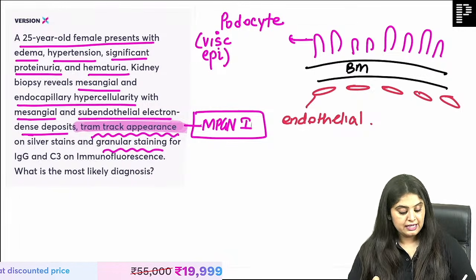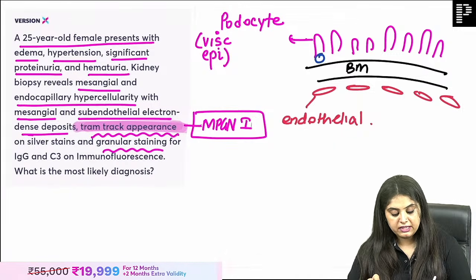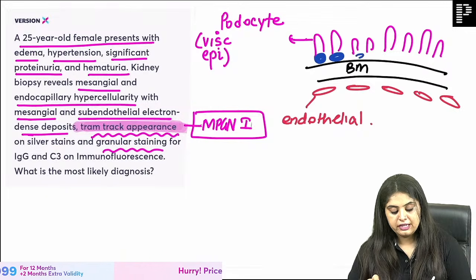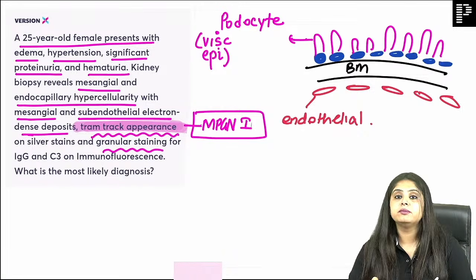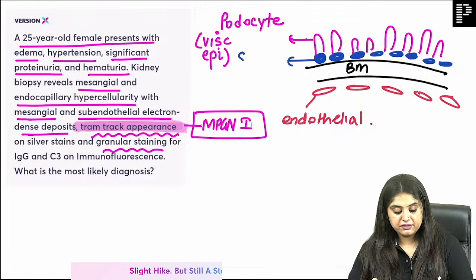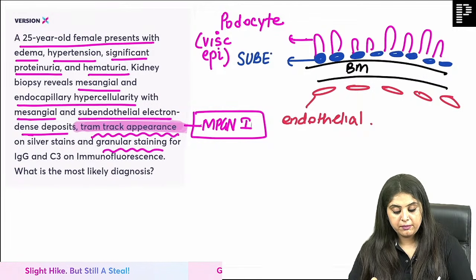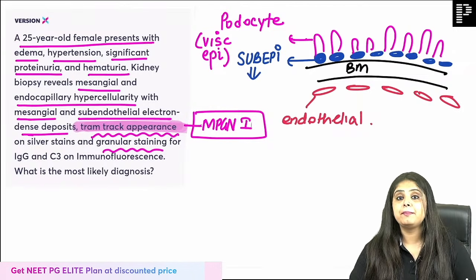Now, when I say that the deposit is subepithelial, it means the deposit is over here, that is, below the podocyte. So tell me guys, which diseases show you subepithelial deposits?